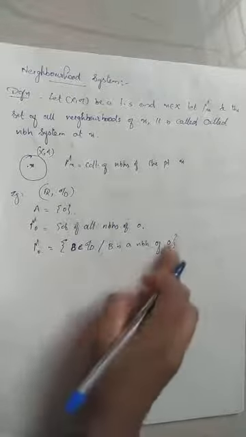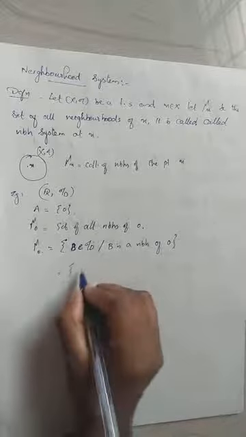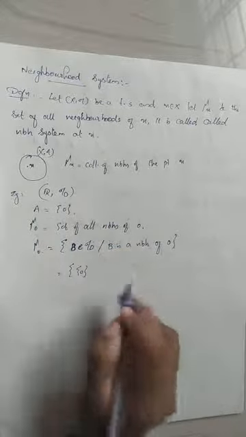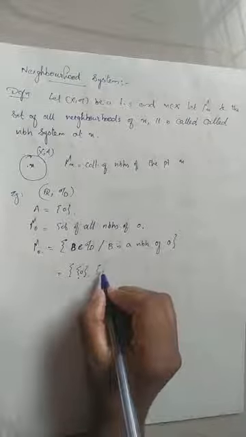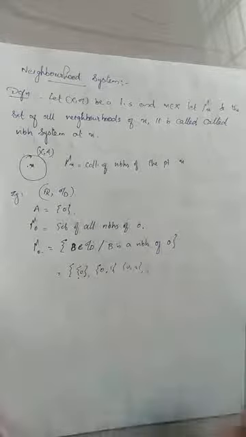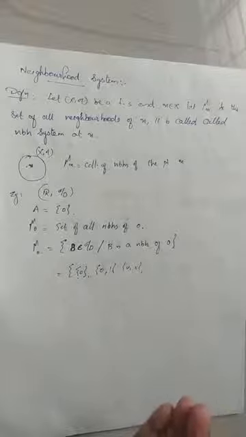That means all neighborhoods containing 0 will be included in this. For example, what are B's here? B is the singleton set 0. Yes, it is clearly open because in discrete topology every singleton set is open. Every set is open, in particular the singleton set 0 is open, and any set containing the point 0, like 0, 1, or 0, 2, or any set containing the point 0 will be an open set in discrete topology. Therefore, these all contribute to the neighborhood system at the point 0.